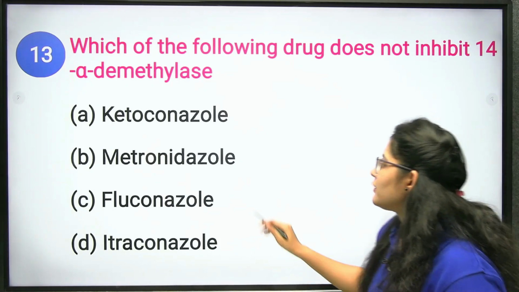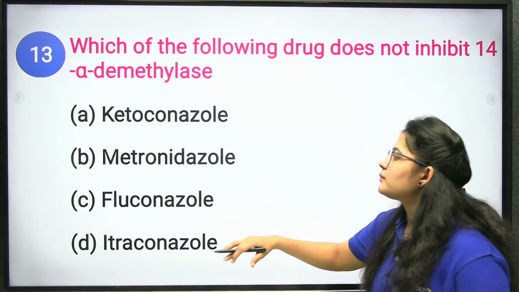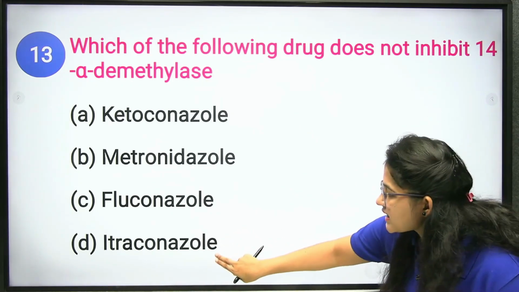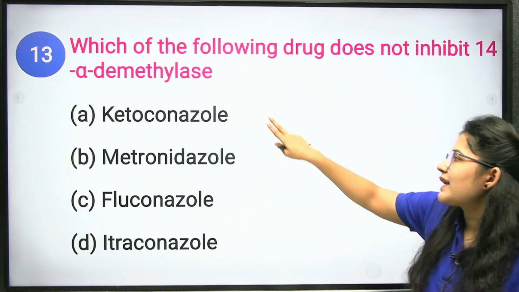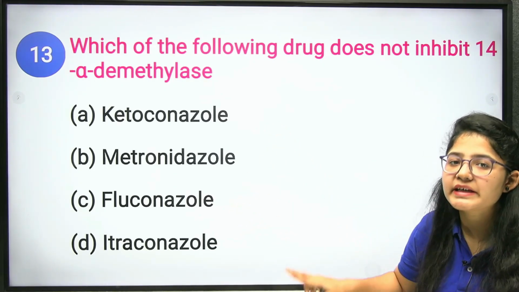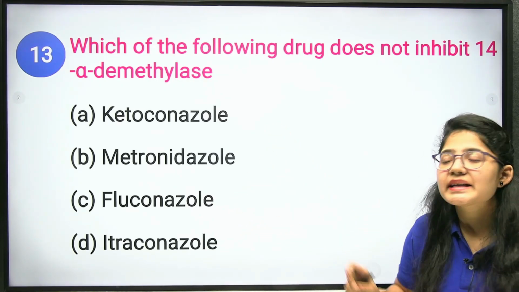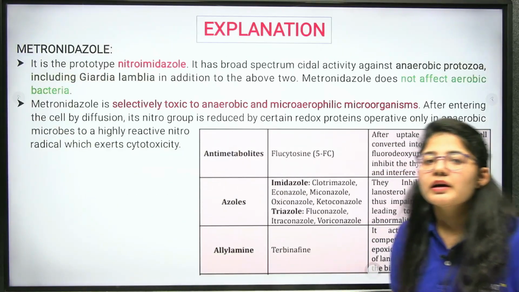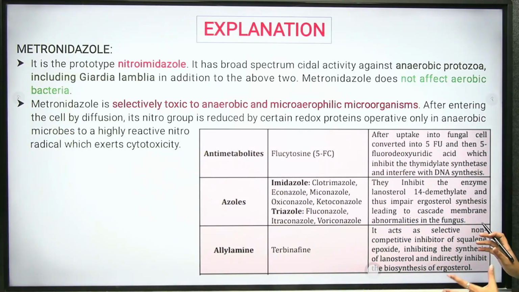So here, fluconazole, metronidazole, ketoconazole and itraconazole. Fluconazole and ketoconazole are the drugs responsible for the treatment of your fungal diseases, but metronidazole is used for your microbial treatment. Clear? Okay.